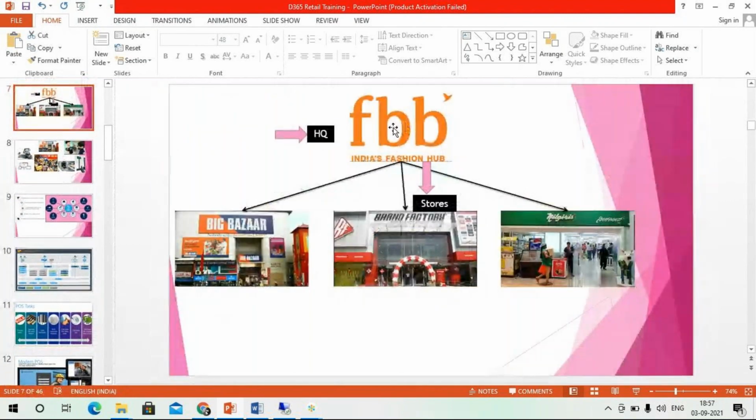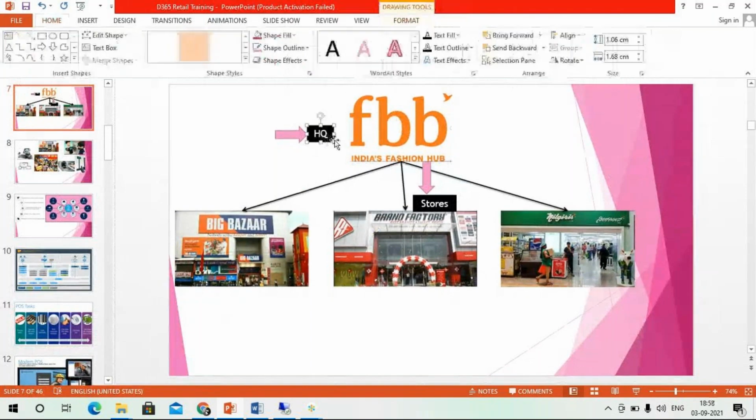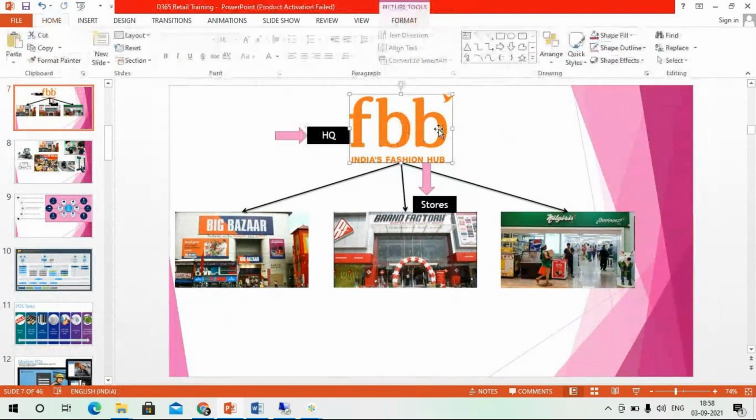Sometimes we'll be calling it HQ. That means few businesses will call it HQ, and few businesses you can say it is a back office also. So you are creating the total masters, products. Let's consider a simple one. If you want to scan any product, before that you have to create your product master, and before that you have to create prices, barcode, all the same.